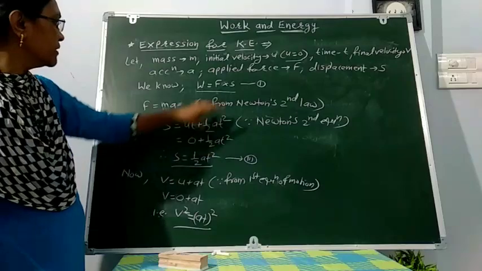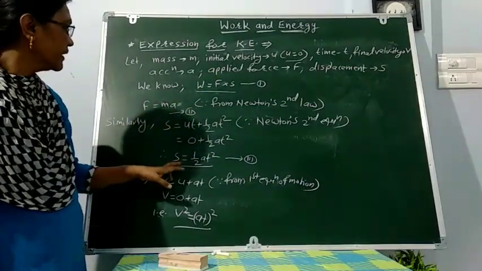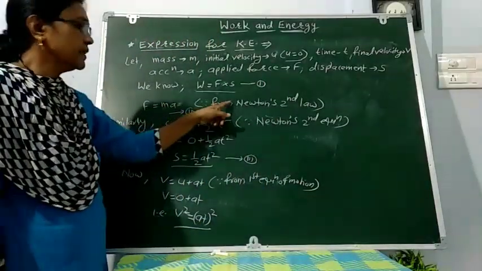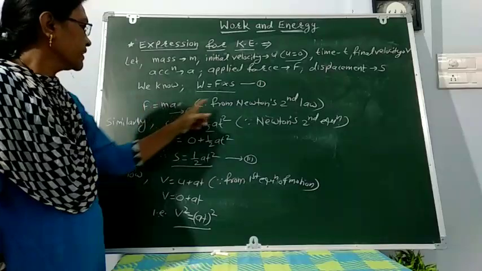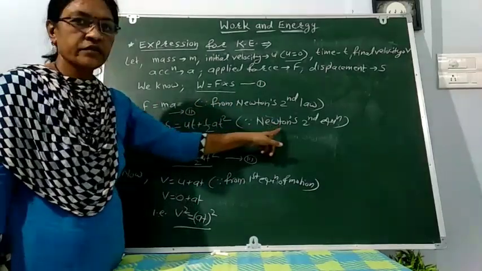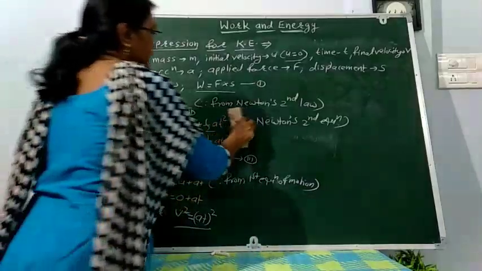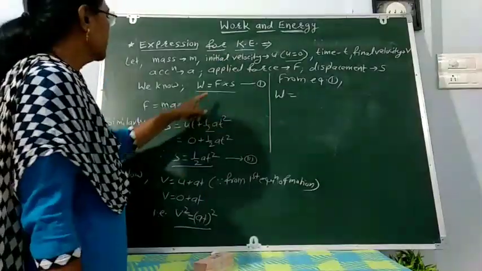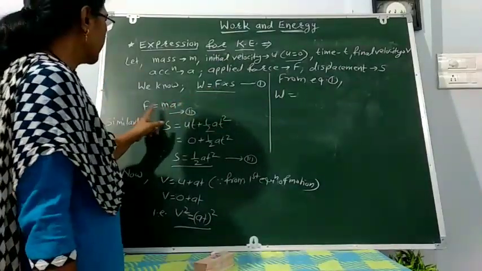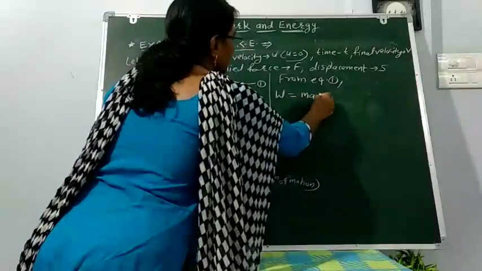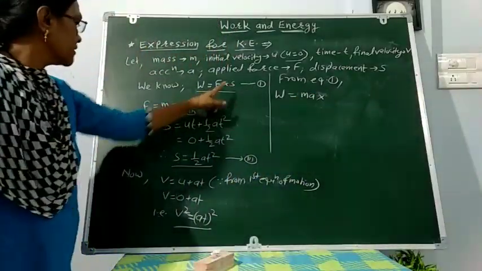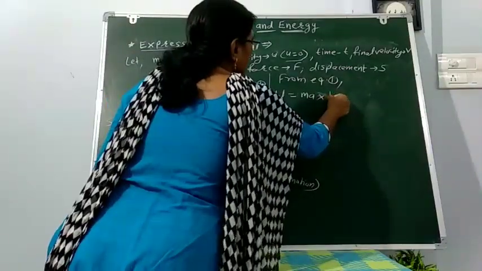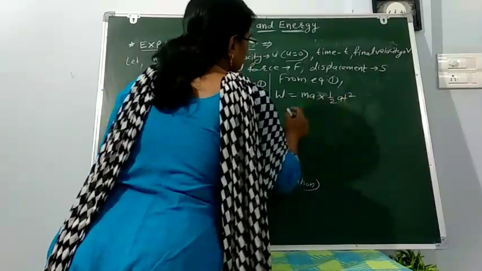Now put these two values of F and s in equation 1. You have understood on what basis these equations were written: from the second law and from Newton's second equation of motion. Now from equation 1, W is equal to, put the value of F as ma, and put the value of s from equation 2, half at square.